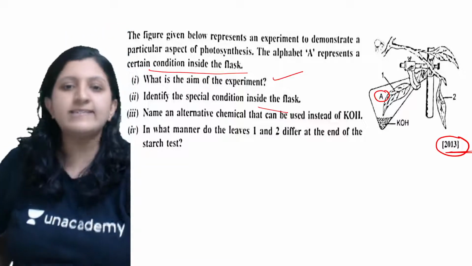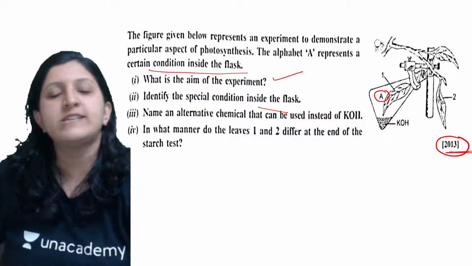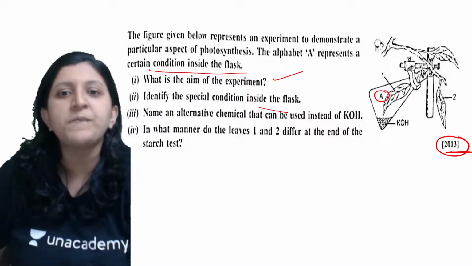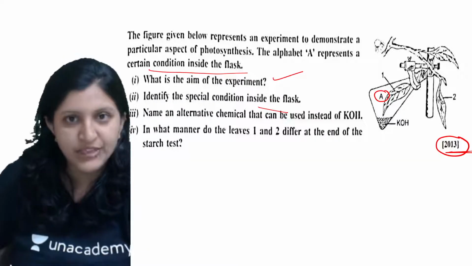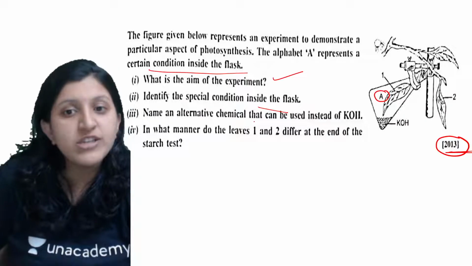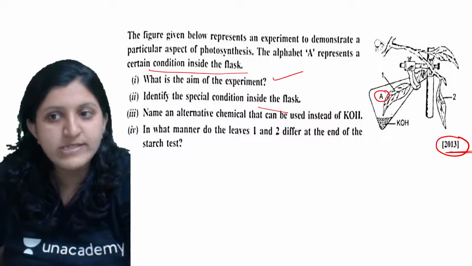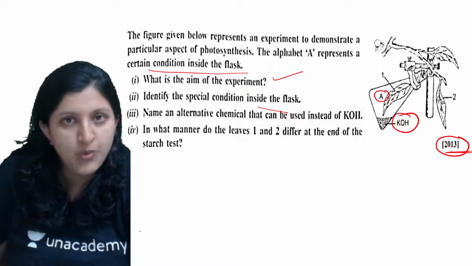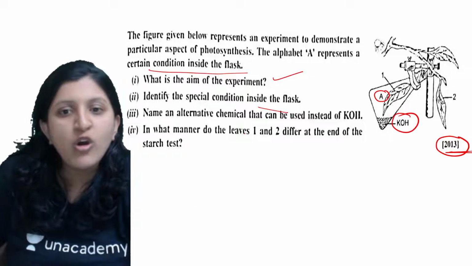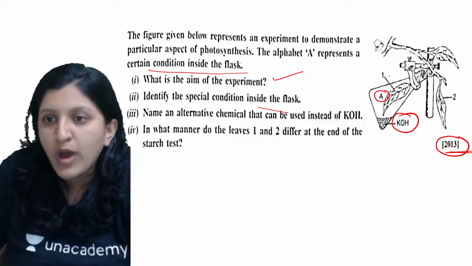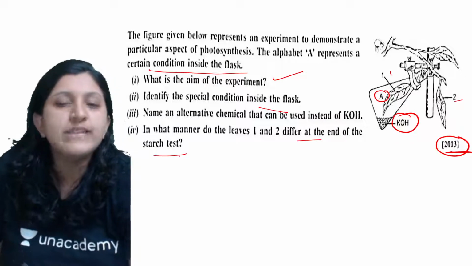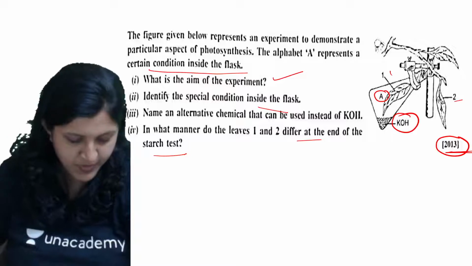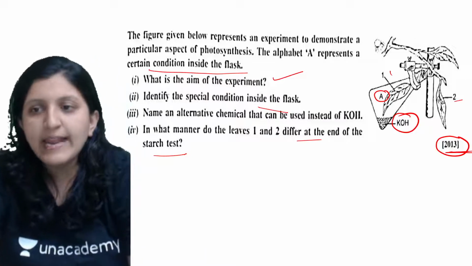So any idea on this? What exactly is this? So that is basically what is that they are trying to prove here, and identify the special condition inside the flask. So name an alternative chemical that can be used instead of a KOH, and in what manner do these leaves 1 and 2, okay, so differ at the end of the starch test. Okay, so yes, what exactly is this?